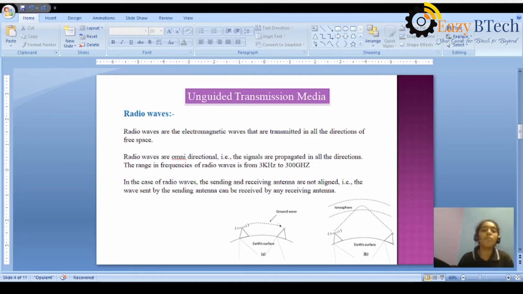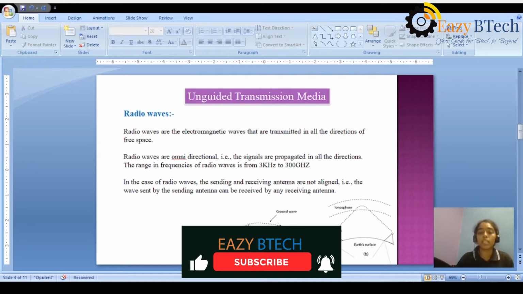So, from one sender, the data will be received by many destinations. Here, the client and server concept appears. Let us see the diagram of how radio waves move the data from source to destination in all the directions.